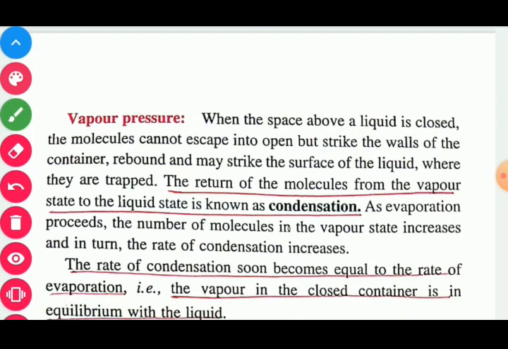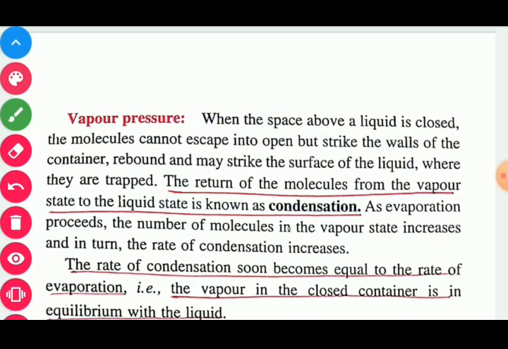When the space above a liquid is closed, the molecules cannot escape into the open, but strike the walls of the container, rebound, and may strike the surface of the liquid where they are trapped. The return of molecules from the vapor state to the liquid state is known as condensation. So condensation is the process in which the vapor state is converted into the liquid state.